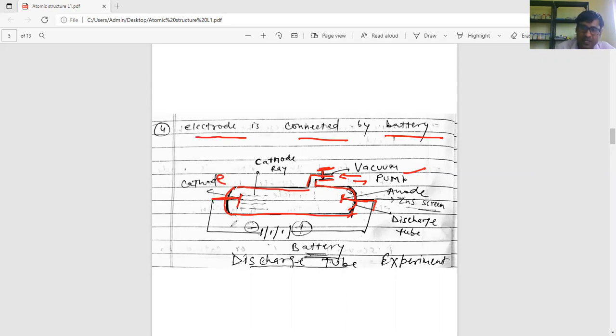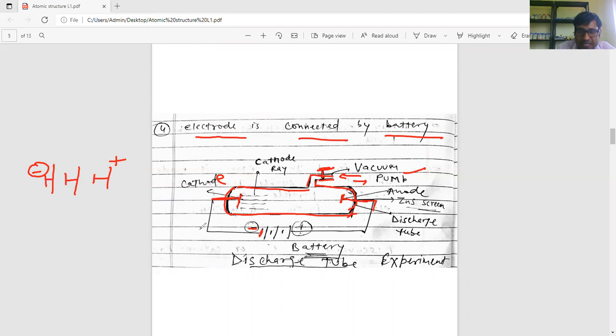The battery decides which electrode is cathode and which is anode. Suppose this is a battery: small, capital, small, capital. This is the negative part, the small one, and the next one is the positive part. Clear?